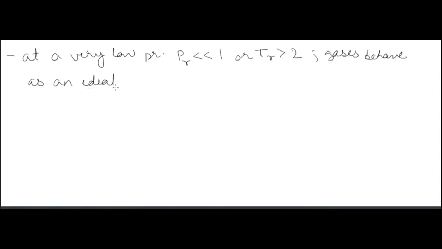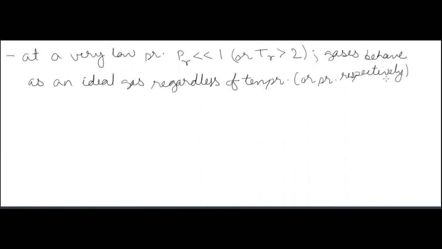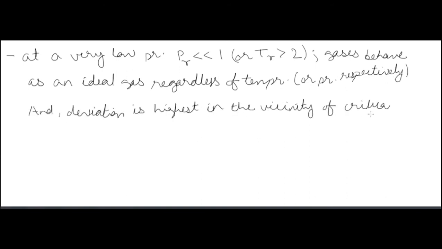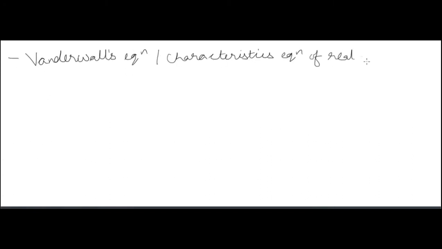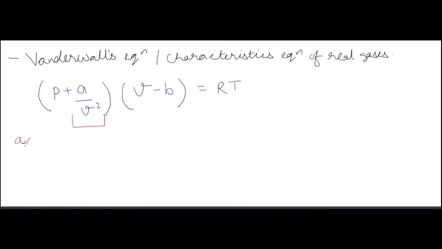Now at a very low pressure, that is reduced pressure much less than 1 or reduced temperature greater than 2, gases behave as an ideal gas regardless of temperature. Away from the vicinity of the critical point, and the more we go toward the critical point, the reduced property will become 1, and if the reduced property becomes 1, it means the gases will behave like ideal gases, okay.